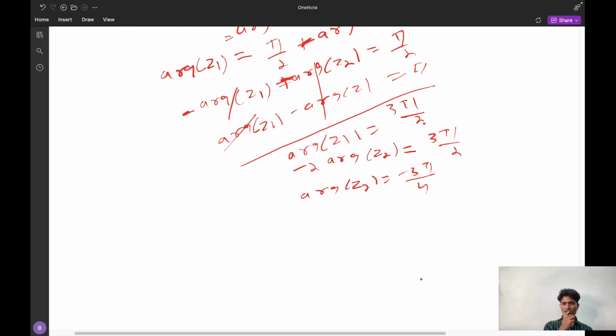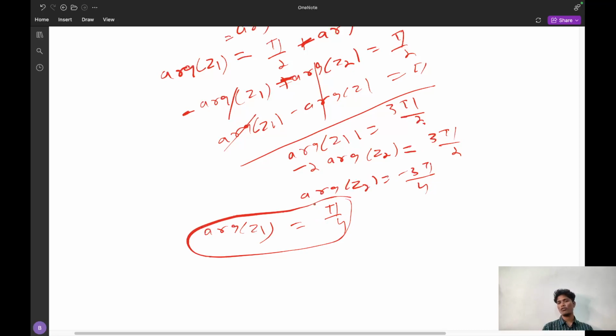Now what is the argument of Z1? The argument of Z1 we have to substitute in the above, and now we will get the argument of Z1 as pi by 4. Because argument of Z1 minus argument of Z2, we have to get how much? We have to get pi, because pi by 4 minus of minus 3 pi by 4.